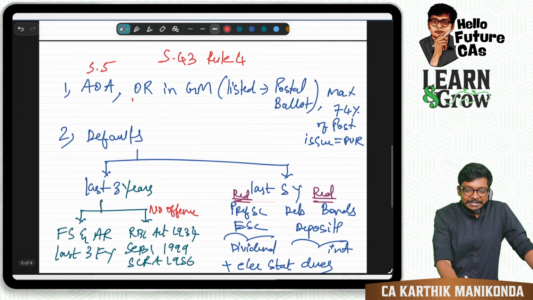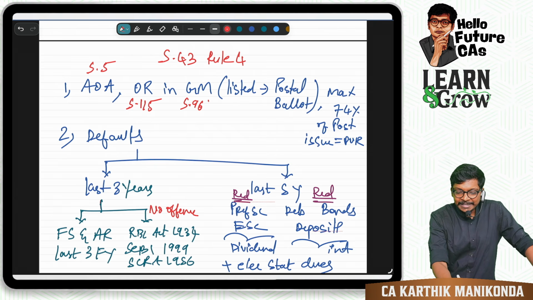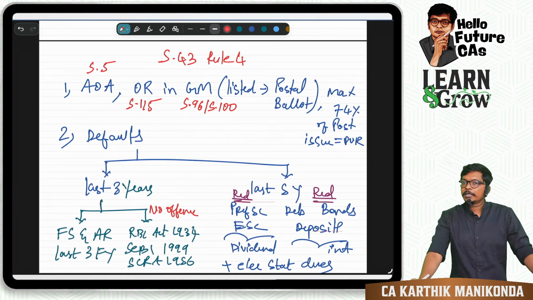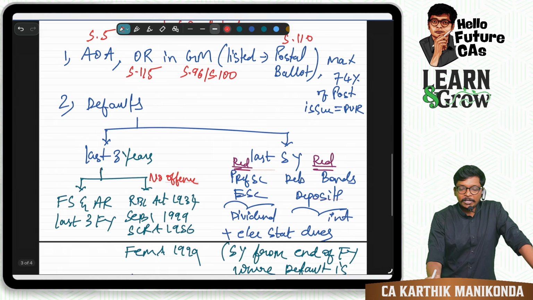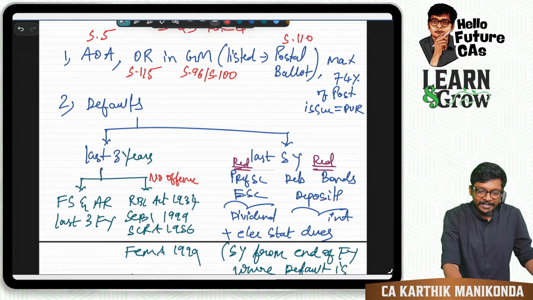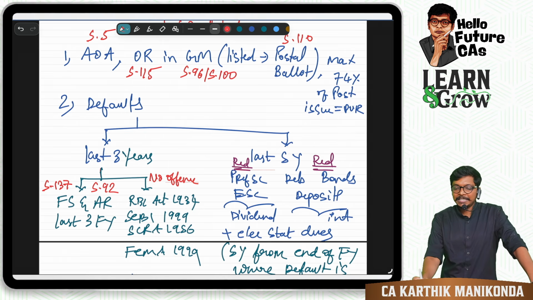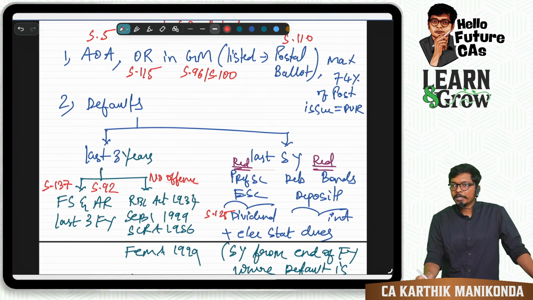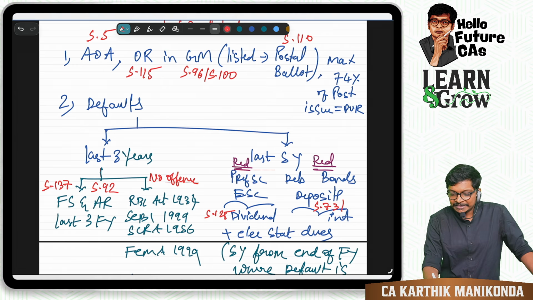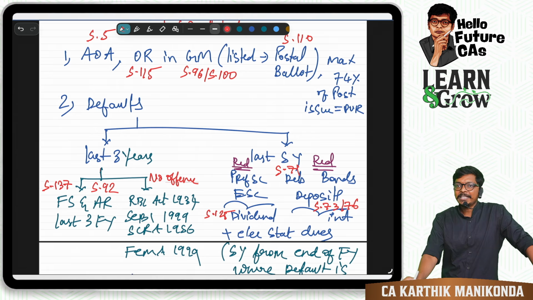Ordinary resolution, section number 115. General meeting, section 96 or section 100. Postal ballot, section 110. Default in last 3 years: no default in filing financial statement, section 137. No default in filing annual return, section 92. No default in dividend, IEPF, section 125. Deposits, no default in 73 or 76. Debentures, no default in section 71.